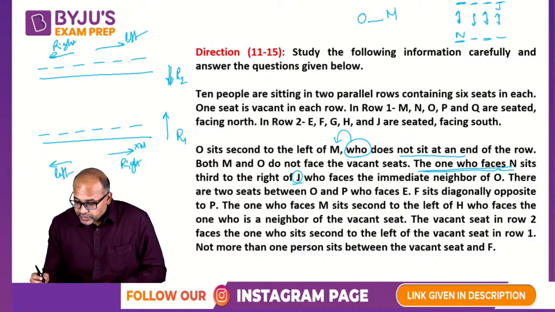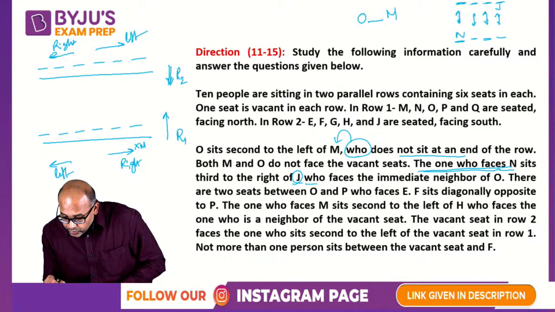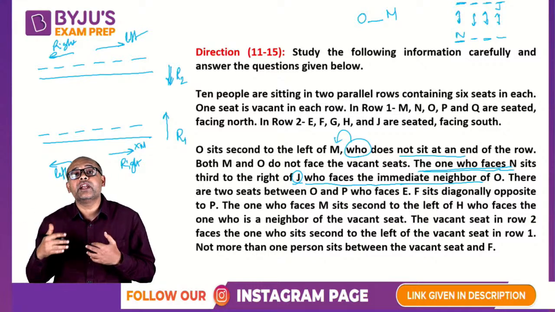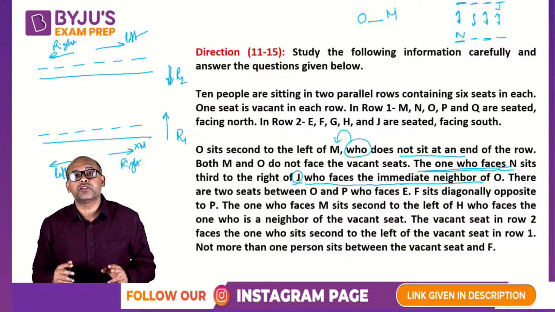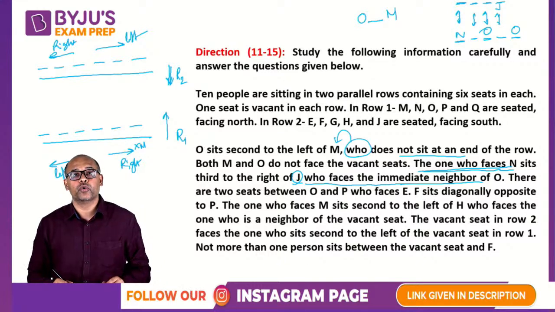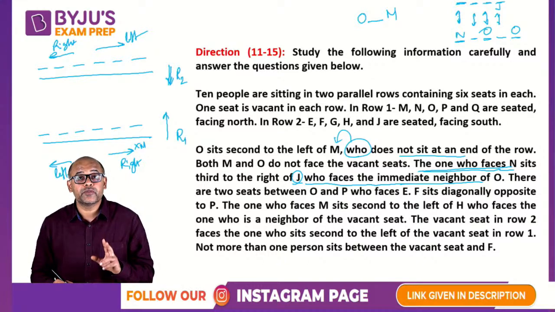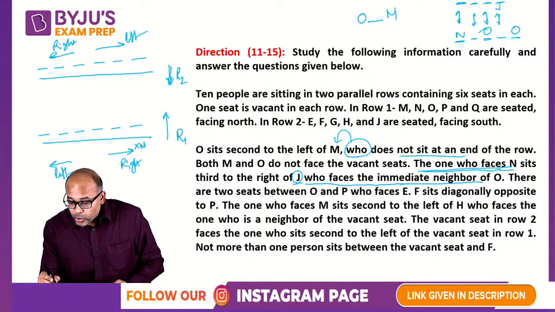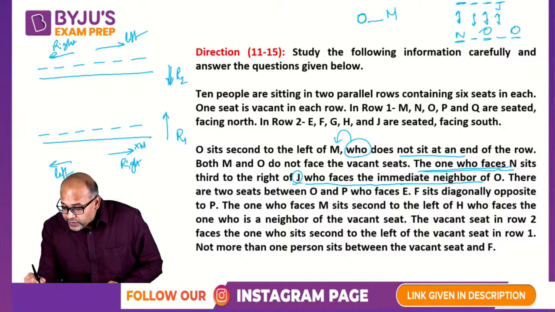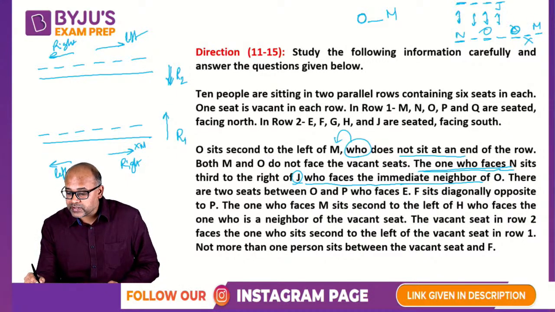Now the question says, who faces the immediate neighbor of O? So J is facing the immediate neighbor of O. So there are two positions for O. O can be here or O can be here. But which one is it? To the right side of O, there should be M. So if O is here, then you'll have this and then M like this. This is not possible.